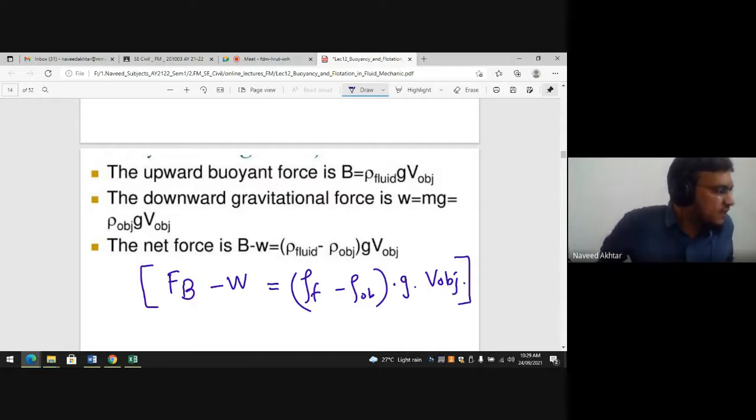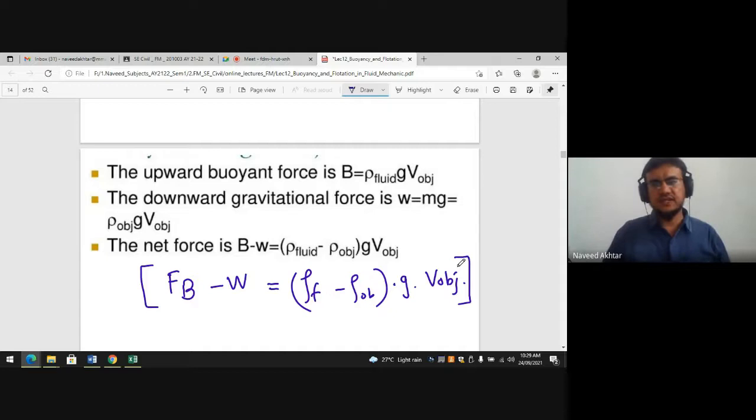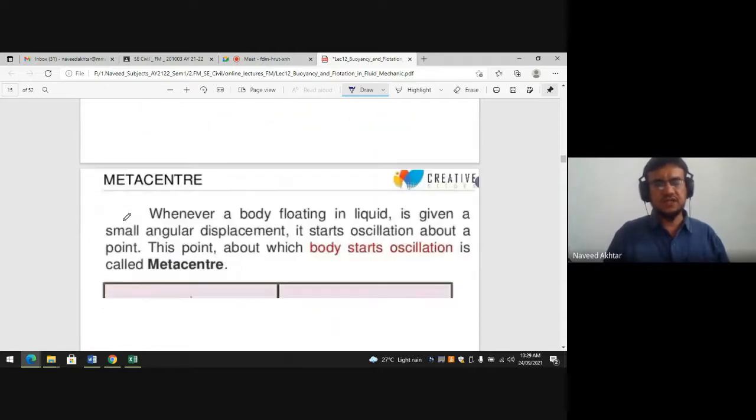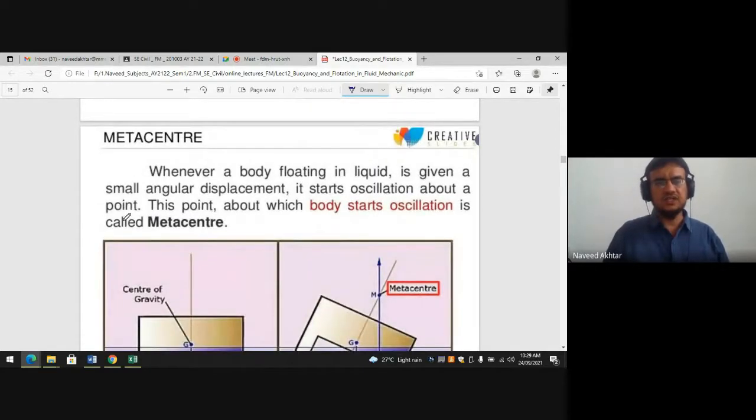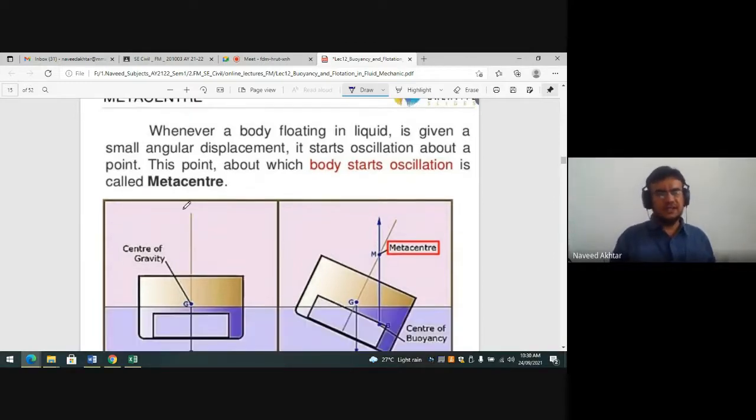Okay, so likewise you can understand. It is very simple. Now we'll see what is the metacenter. We'll solve one example also if we get the time. Otherwise, I will send it to all of you. So, what is the metacenter?